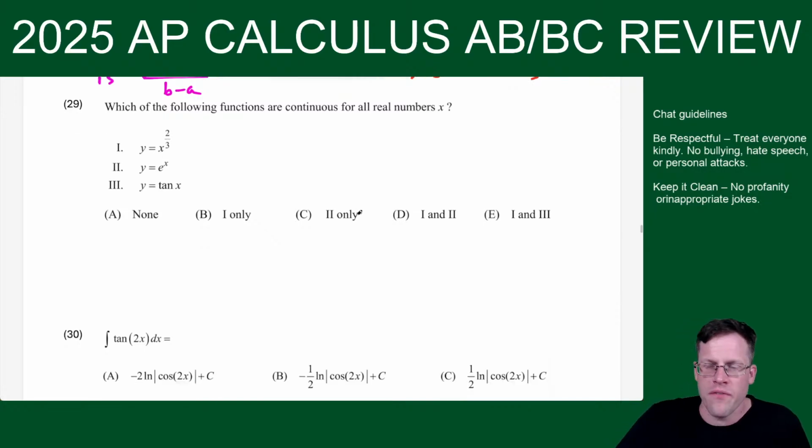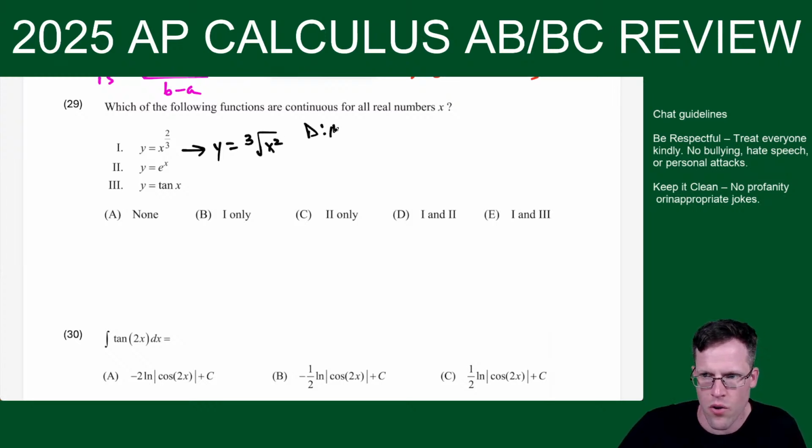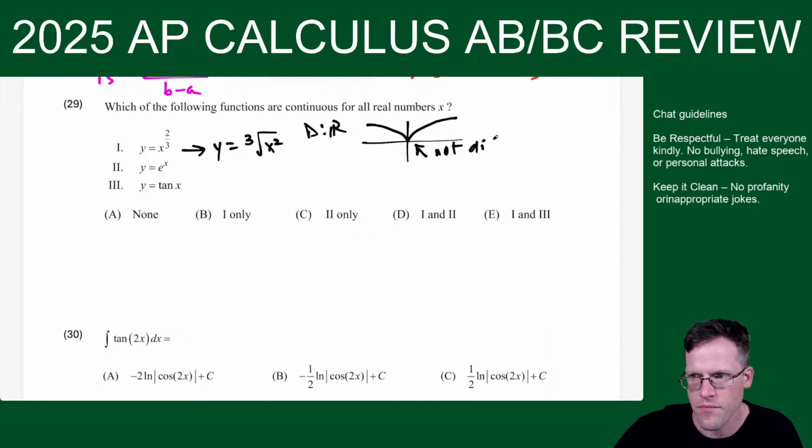Which of the following functions are continuous for all real numbers x? This one, I would just draw it out. Cube root: if I write it like this, y equals the cube root of x squared, the domain here is all real numbers. So this one is going to be continuous. It's going to look something like this. I like to call this one the bird function, because if you're not the best artist like me, you probably draw your birds to look something like this. So this one is not differentiable at x equals 0 because of that sharp turn.